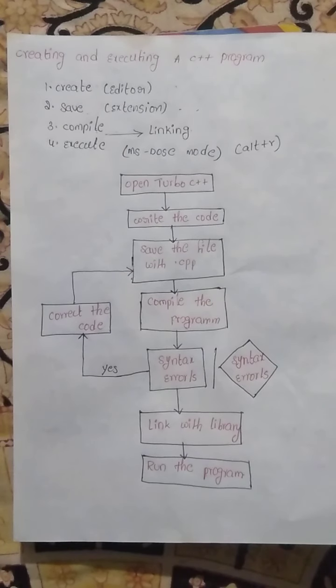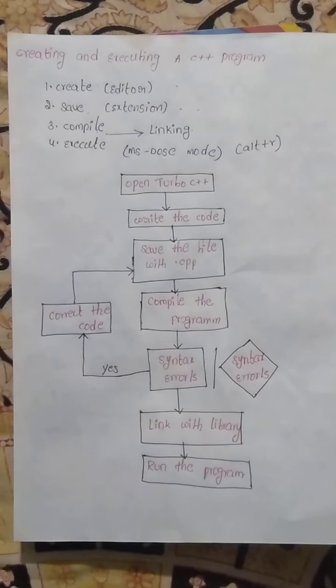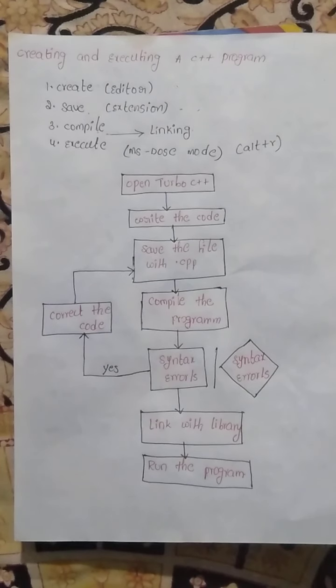Whenever you save the program, the data is saved into one file. After compilation, the data is stored in another file, on the secondary storage disk. In between the compilation and execution, the middle part is linking. The linking process is creating a link between the math.h and the main function.